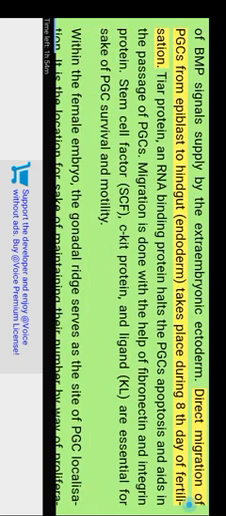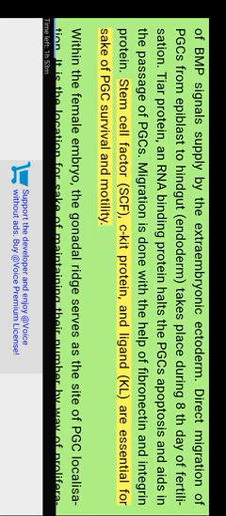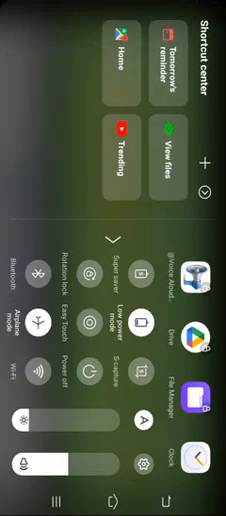Direct migration of PGCs from epiblast to hindgut endoderm takes place during the 8th day after fertilization. TR protein, an RNA binding protein, halts PGC apoptosis and aids in the passage of PGCs. Migration is done with the help of fibronectin and integrin protein. Stem cell factor SCF, c-KIT protein, and ligand KL are essential for PGC survival and motility.